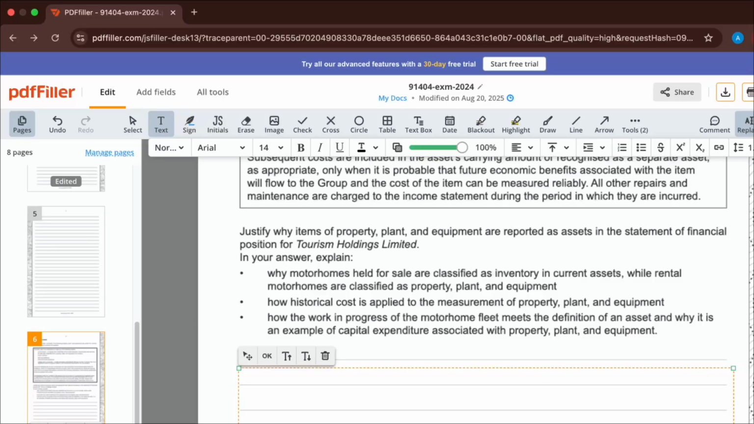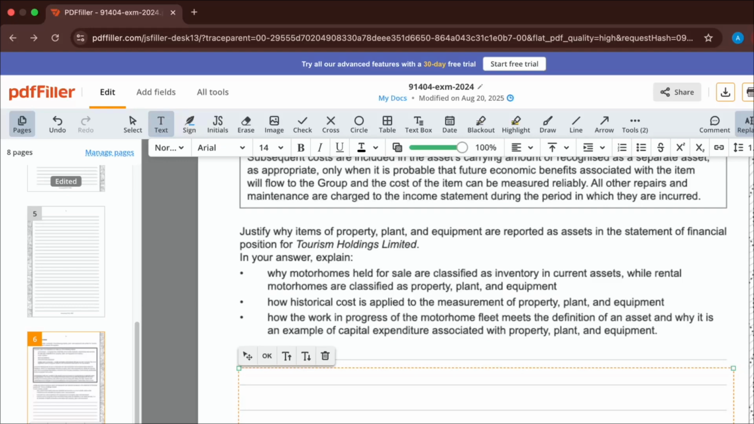So we'll just get started off with the first bullet point here, guys, which is why motorhomes held for sale are classified as inventory and current assets, while rental motorhomes are classified as property, plant, and equipment. So the motorhomes that are going to be sold are going to be looking to be turned into cash within the next year, which immediately makes them a current asset. Remembering, guys, that our current assets are assets that plan to be liquidated within the next year, turned to cash within the next year, and non-current assets are assets that don't plan to be turned to cash within the next year.